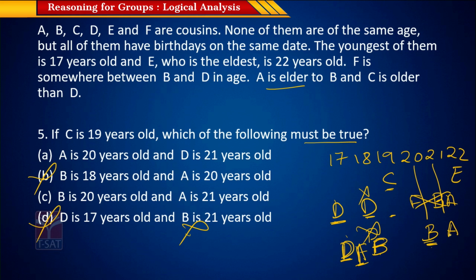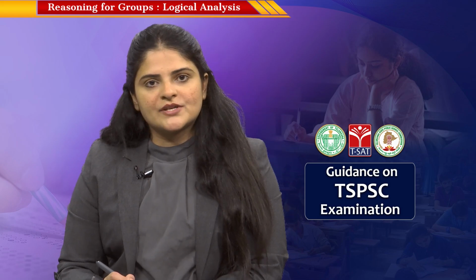So we have B, A, E, C, and D will come here and F will come here. So D is 21 is also not a possibility, so we can cancel out this. So the answer is option C. This is something that has to be true. Let's look at the next question now.